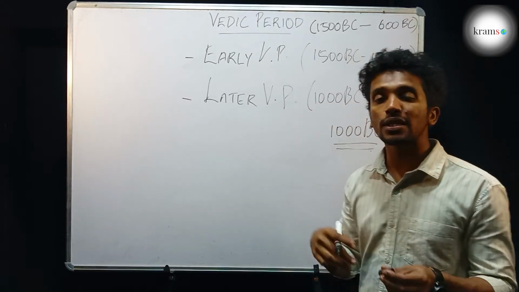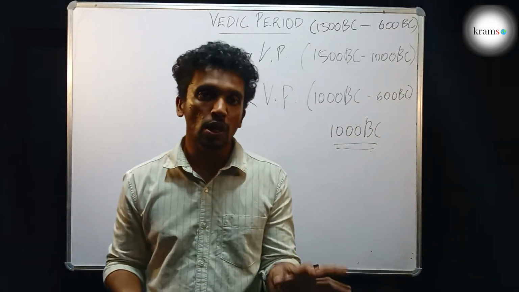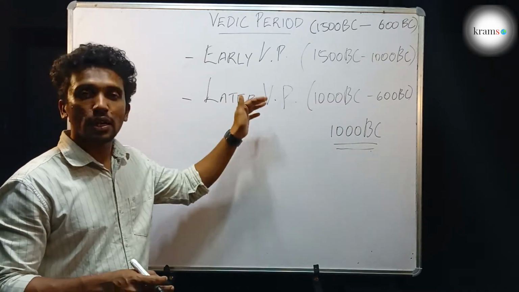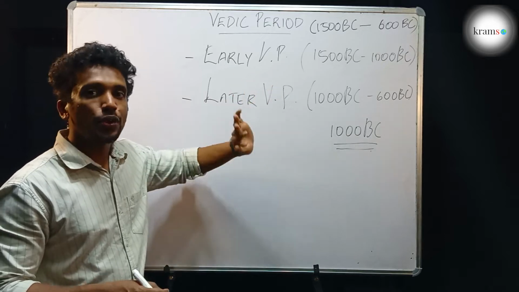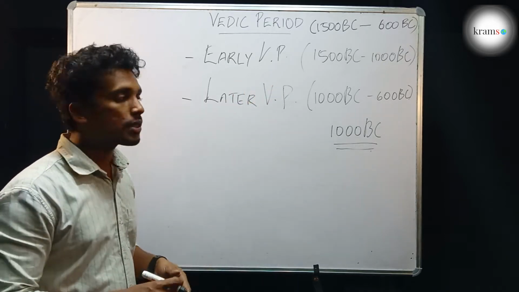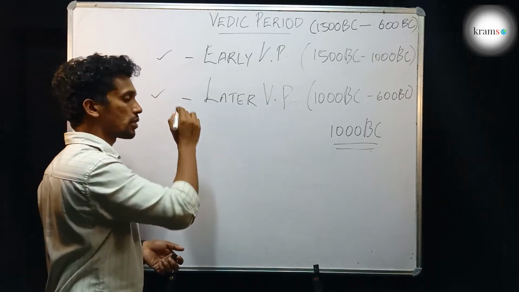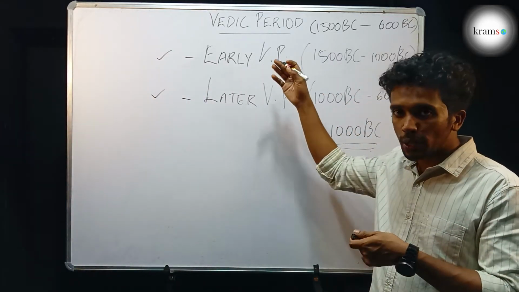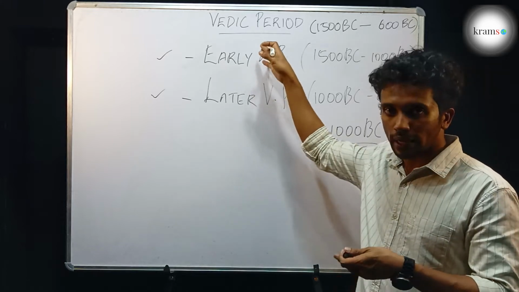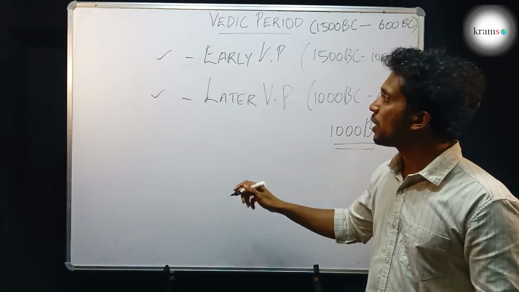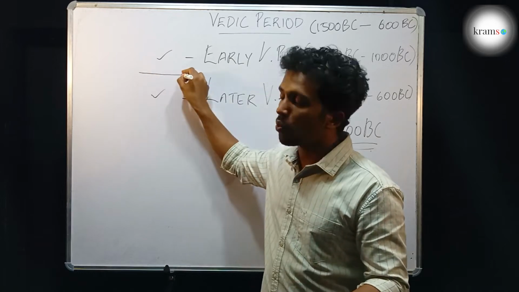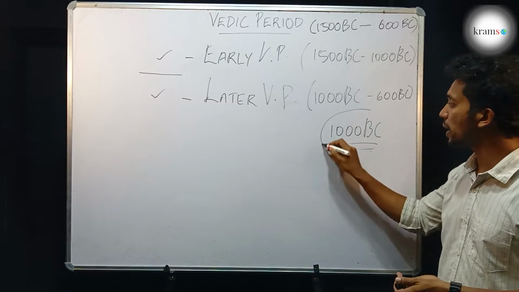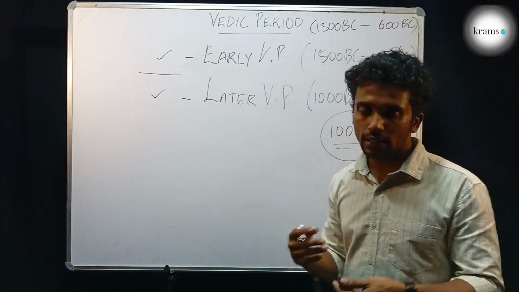This classification or division was done mainly because the society, the culture, the religion, the ruling, all these factors were different in both these stages. Though the people who ruled the history, political and other history was in continuation, still many features of the society were different in these two periods, mainly because of something that had happened around 1000 BC. That we will see separately.